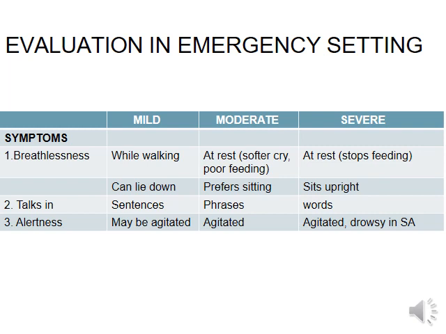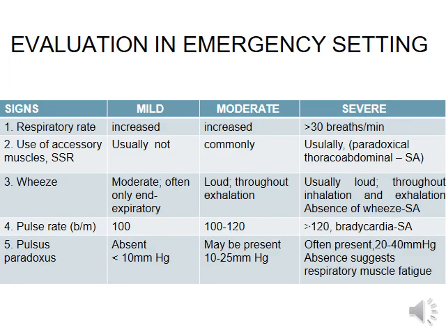Breathlessness varies between mild, moderate and severe. In severe, it occurs at rest, and the child can say only a word. Alertness decreases in moderate and severe; the child becomes agitated and drowsy. Respiratory rate is increased in severe. The use of accessory muscles is also there. Pulse rate is high. Pulsus paradoxus is present.